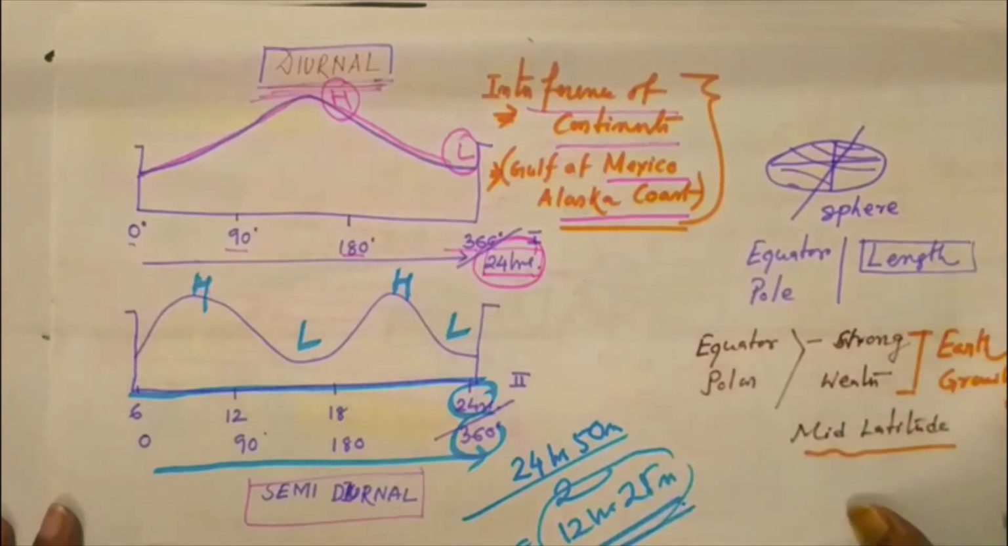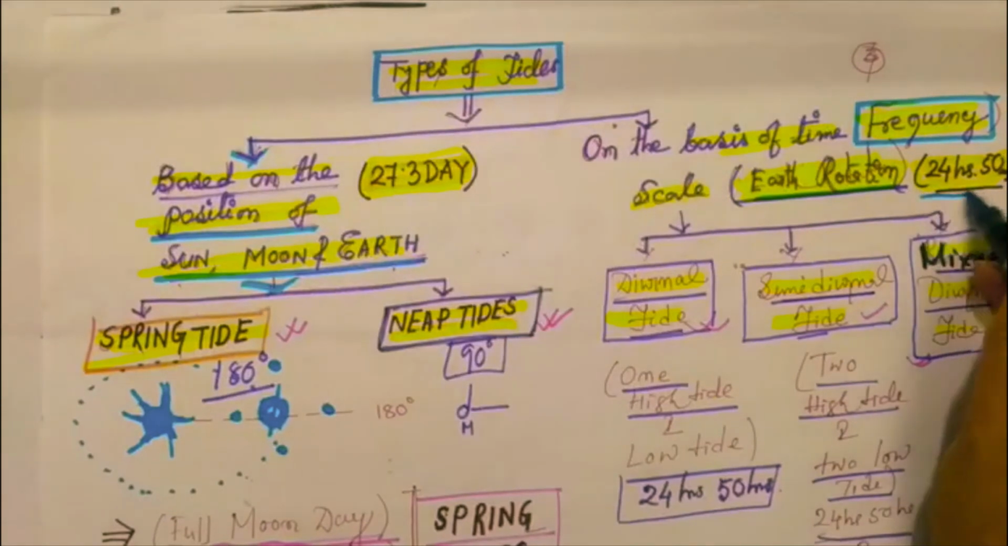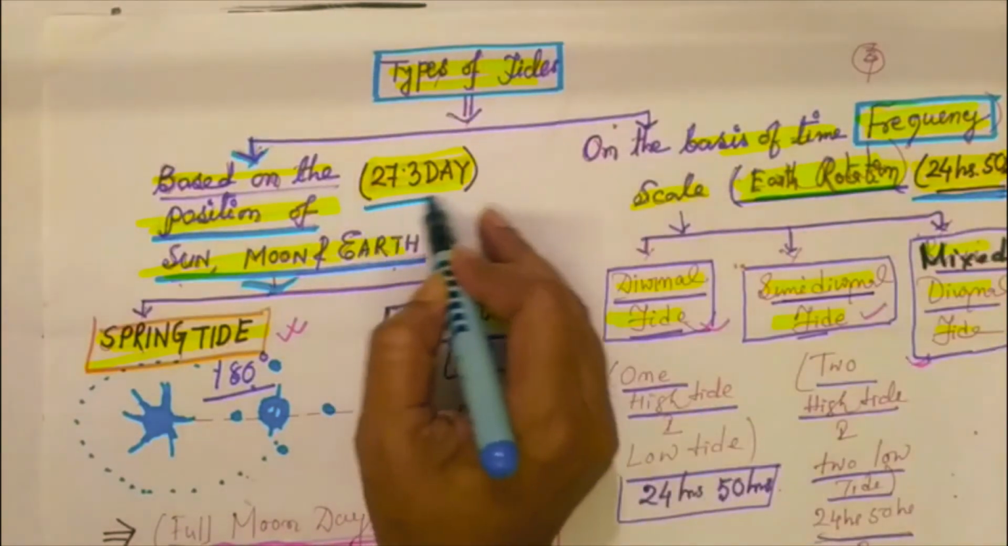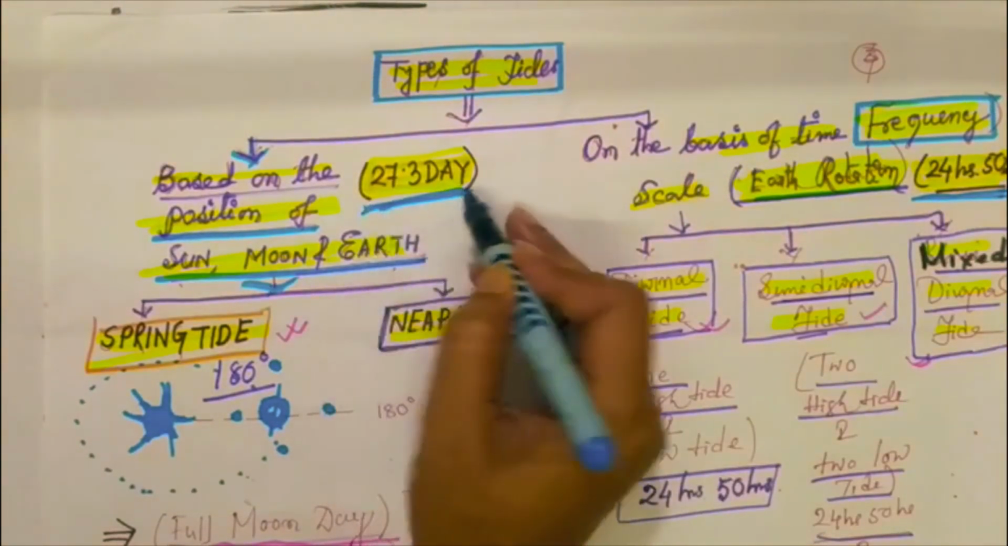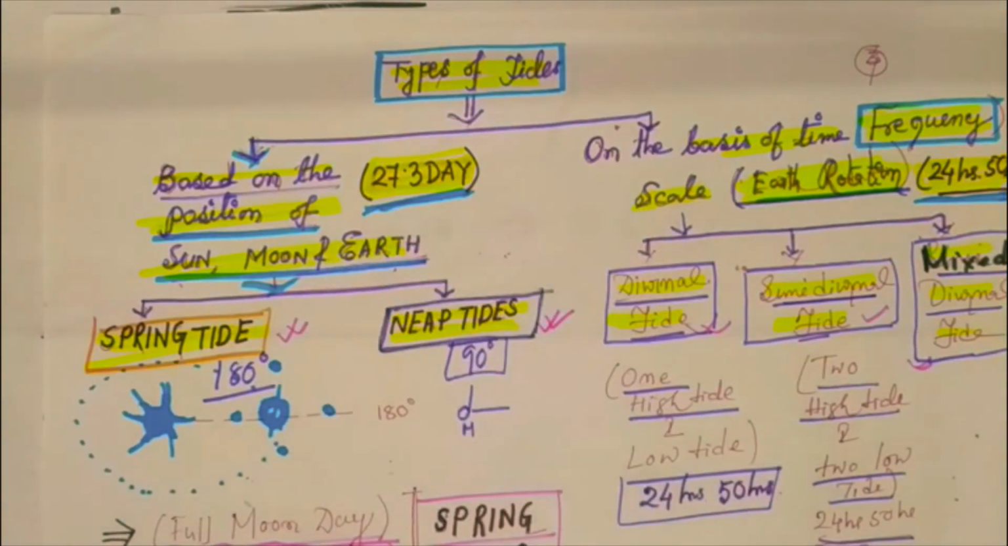Okay. Now it's clear that this is related to the lunar day or solar day. It's related to the sidereal month, within the 27 days. Those are the types of tides.